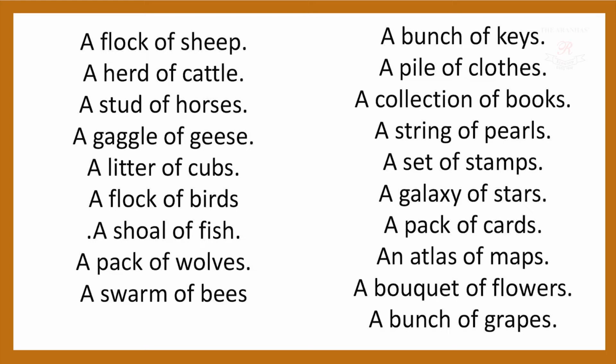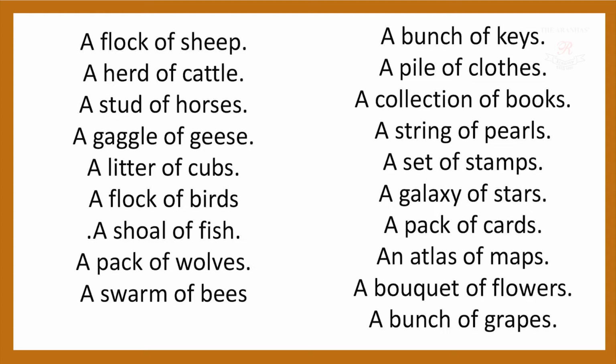A flock of sheep, so it is more than one sheep. Herd of cattle, same here. Stud of horses, more than one horse. Gaggle of geese, litter of calves. Flock of birds, shoal of fish. A pack of wolves, a swarm of bees. A bunch of keys. Again, a bunch of keys means it is not one key. Many keys bunched together is called a bunch of keys. Pile of clothes. Many clothes piled together, that is a pile of clothes.